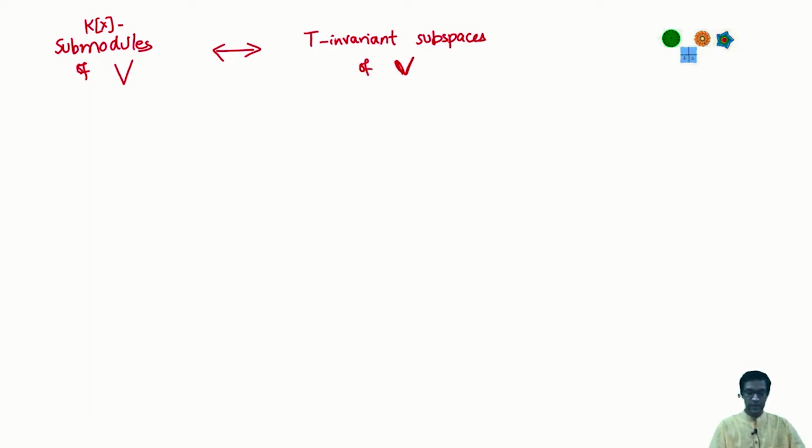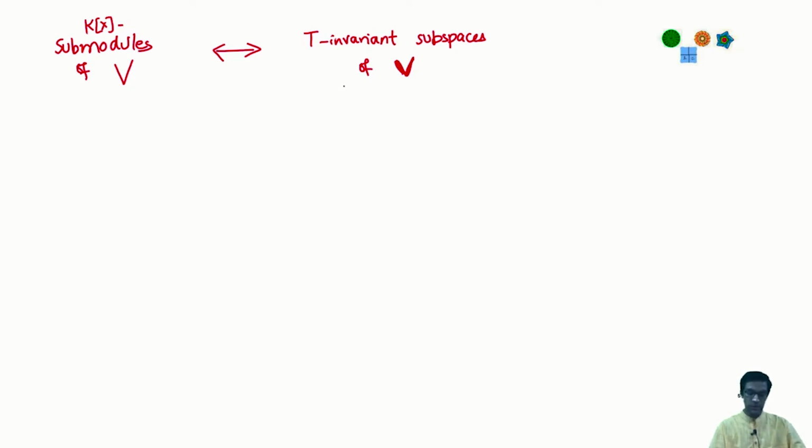Okay, so look back again on the lecture on submodules where we talked about what submodules of modules over K[x] look like. These are just T invariant subspaces. Now what is a T invariant subspace in this particular example? That's all we are down to. So let's try and understand what are the T invariant subspaces.